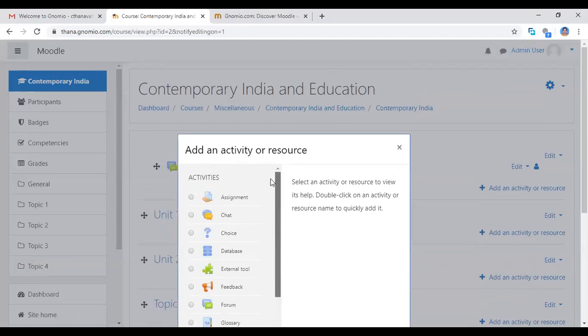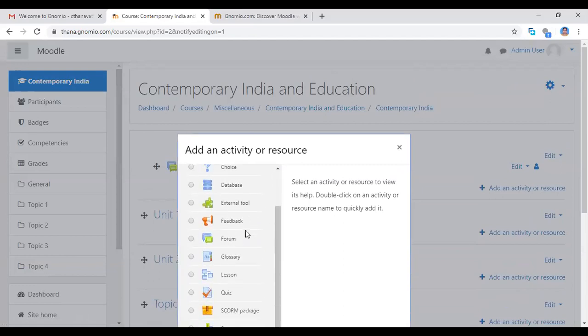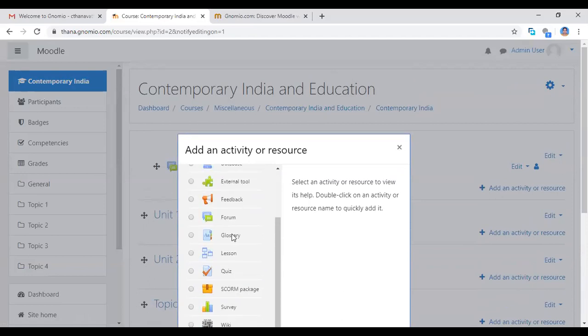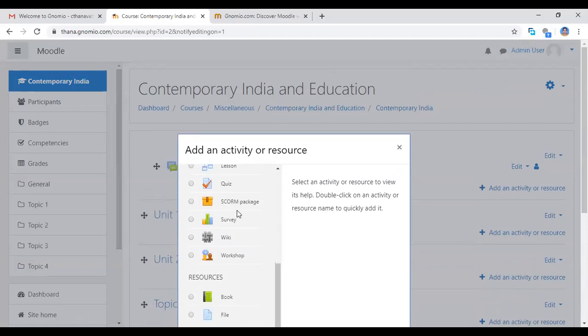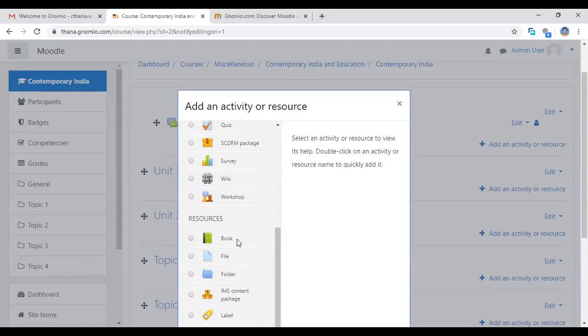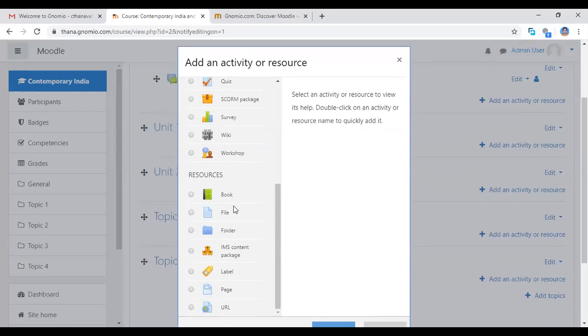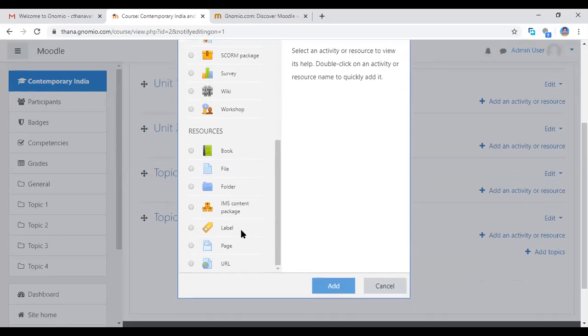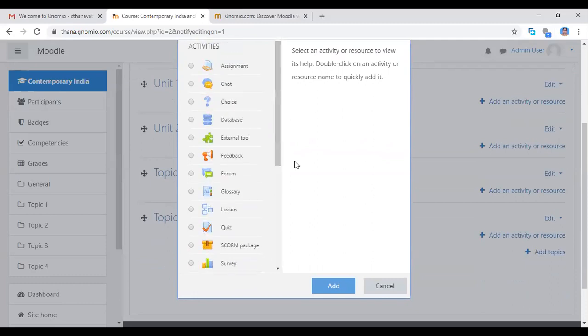See here: assignment, chat, choice, database, external tool, feedback, forum, glossary, lesson, quiz, SCORM package, survey, wiki, workshop, etc. Books, you will have the e-books, then you can add e-book, files, folder, label, page, URL, address, anything else which you want, give activities, whichever activity you want.